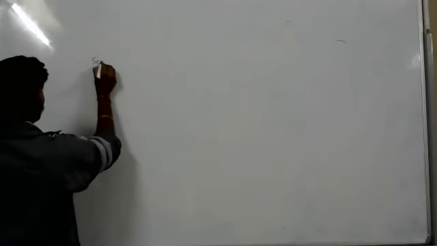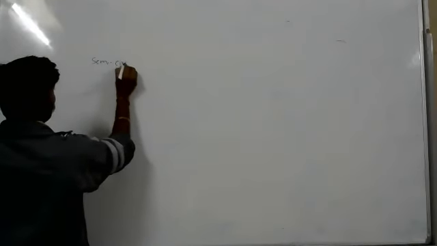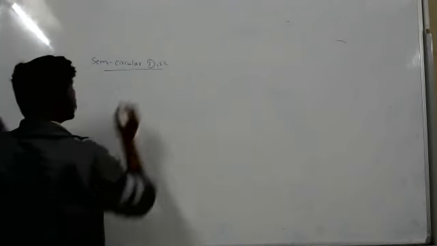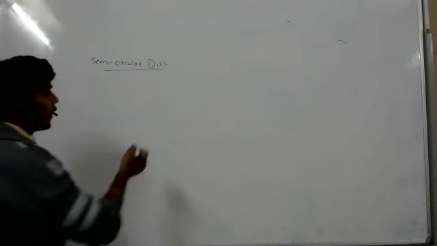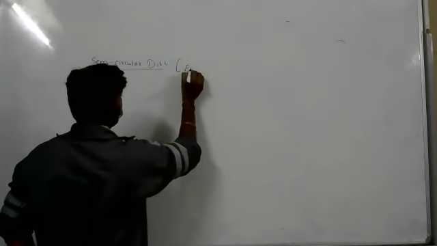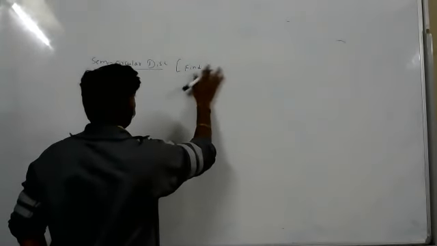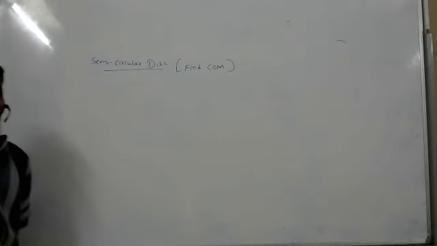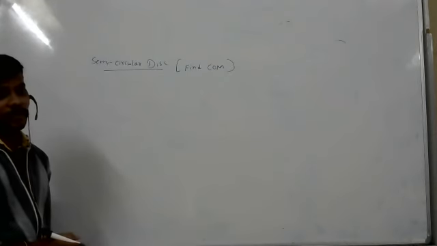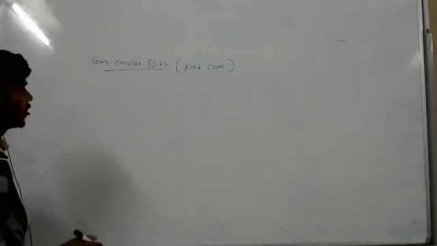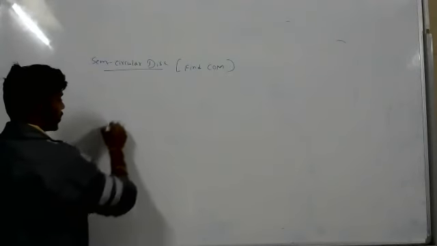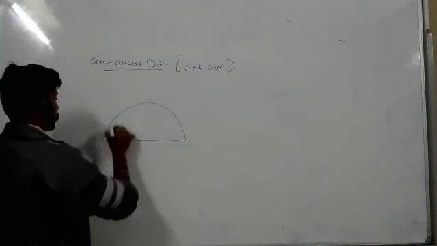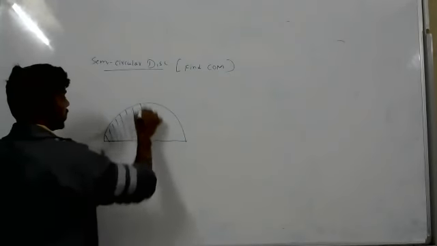Now suppose they give a semicircular disc and ask you to find its center of mass. Look at this. The disc will be like this, a semicircular disc.